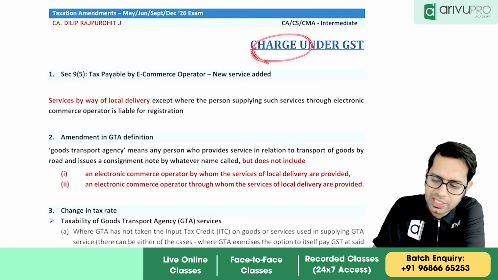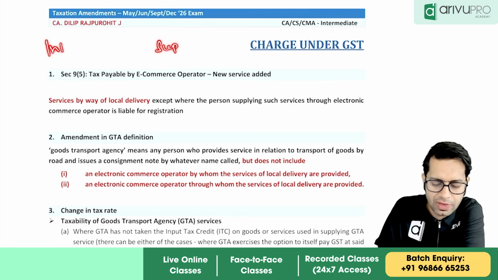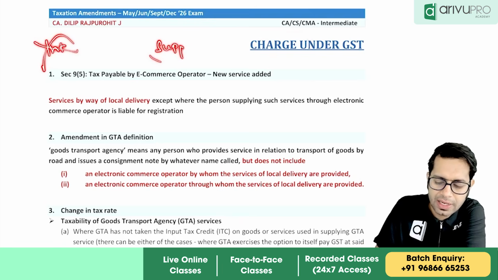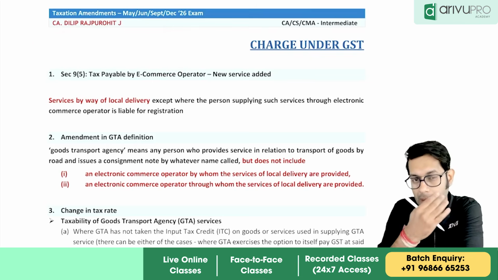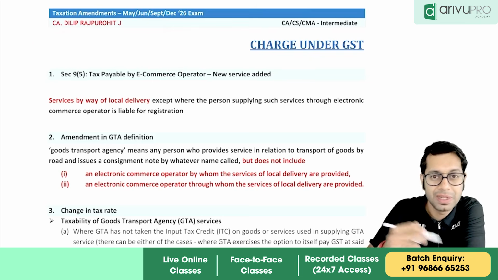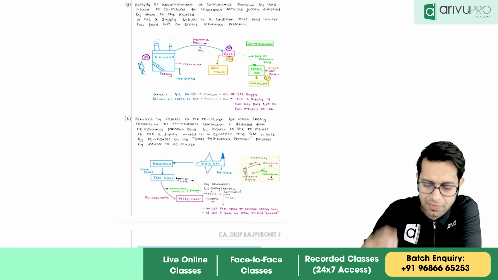So charge under GST is the first amendment. Before that, supply under GST. First we have the introduction. There is no change in the introduction. Supply under GST, there is an amendment, which we have already recorded before. But because it is an important amendment, let me just revise it for you.